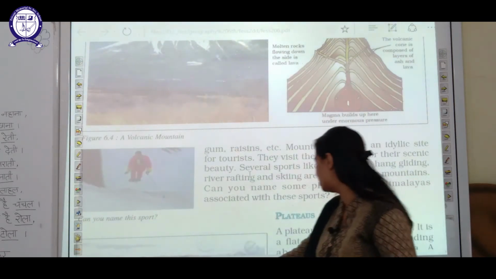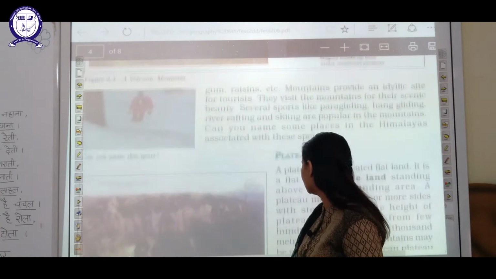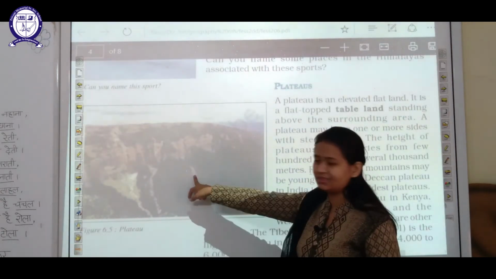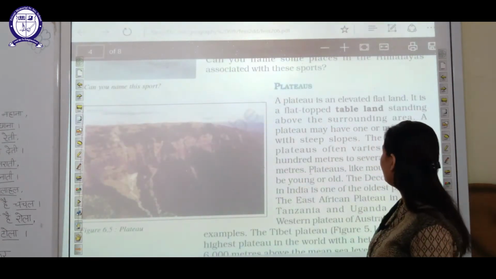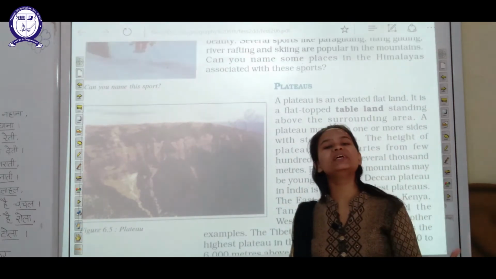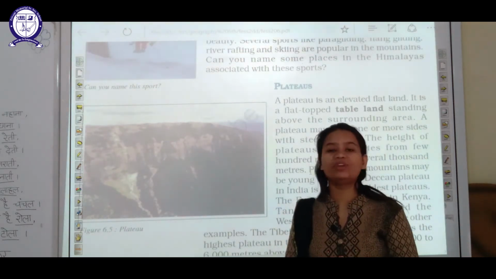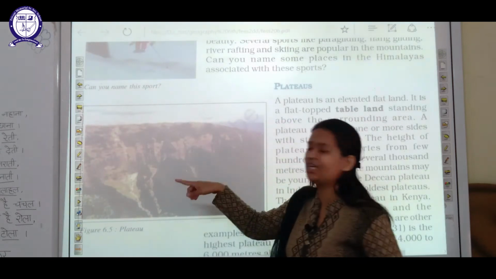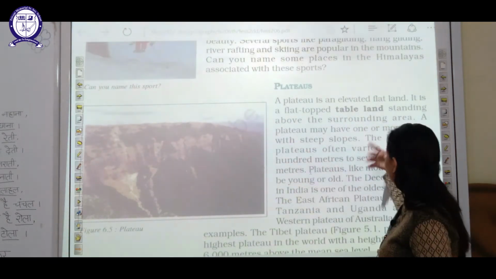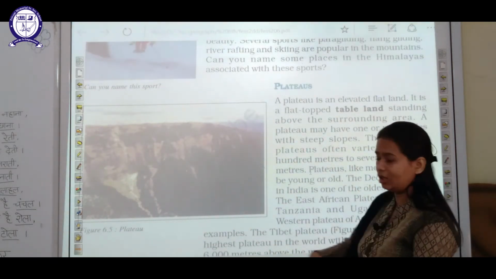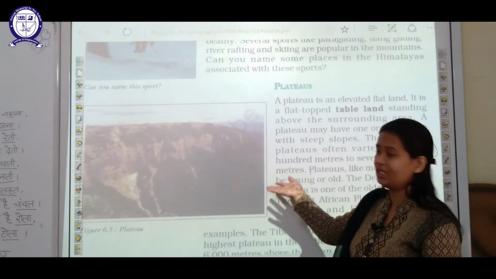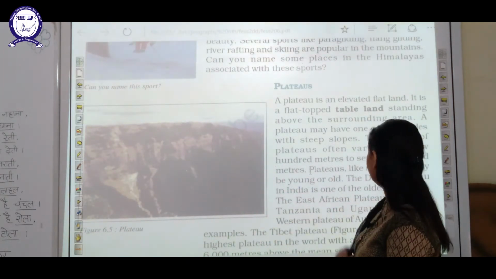Moving ahead, students, our next topic is plateau. You can see here in this example also. Now what is a plateau? Plateau is basically a table type of land. You can say it is in the form of a table only. So a plateau is a table-topped land which is standing above the nearby, surrounding area. You can see here also.